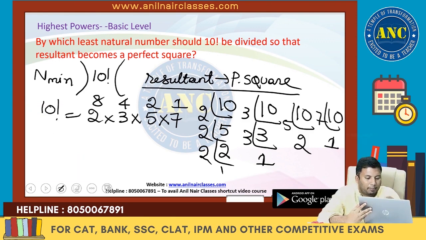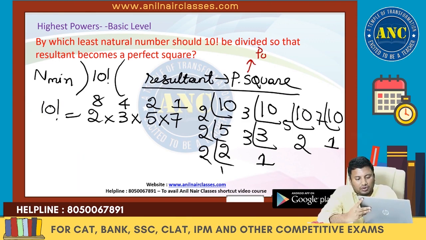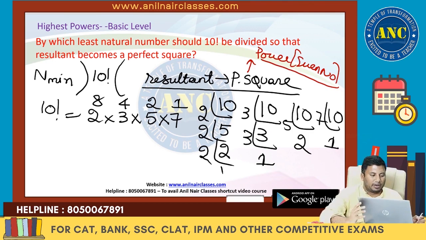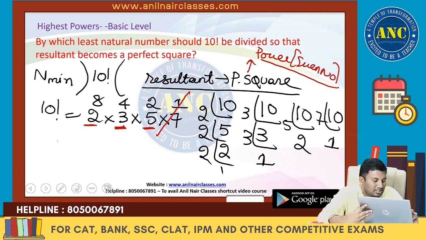What do you mean by a perfect square? Perfect square means power should be an even number. 2 power 8, power is an even number. 3 power 4, power is an even number. 5 square, power is an even number. It should be divisible by which number? 7. Please write down, it should be divisible by 7.